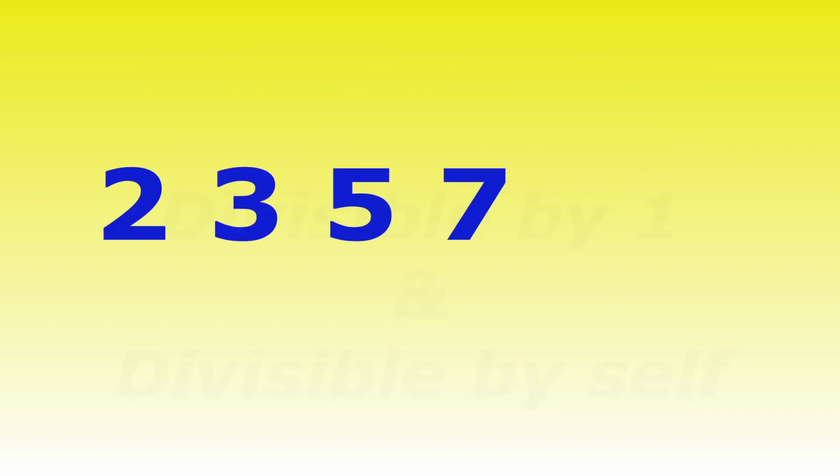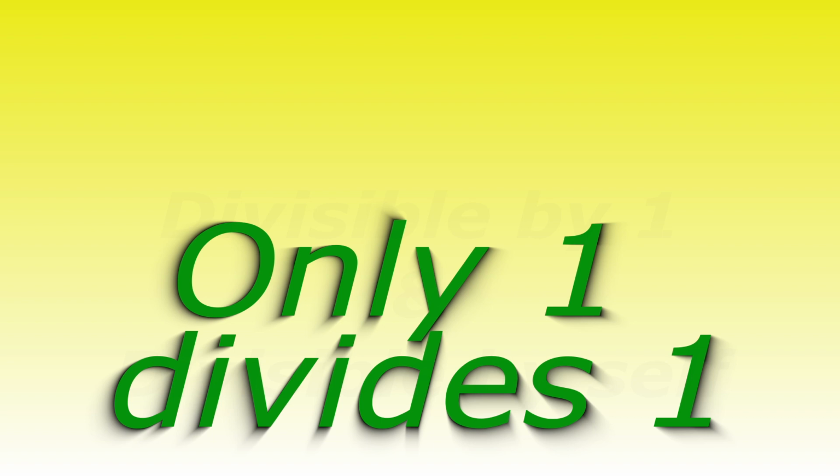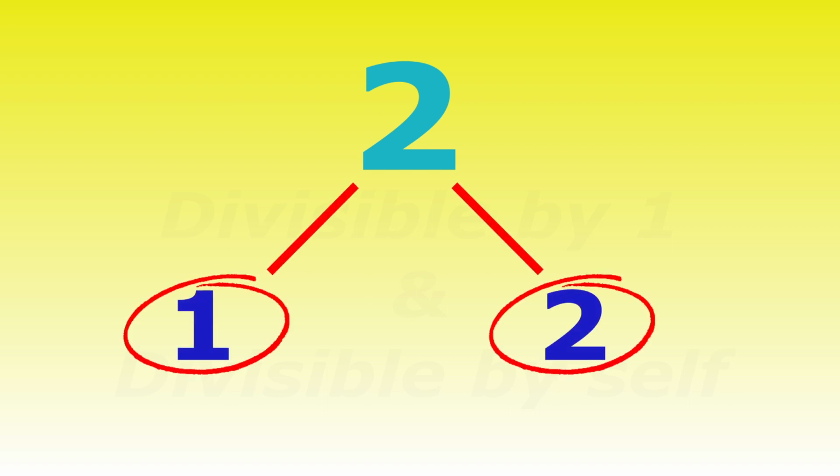Today we'll look at the first few prime numbers. Now, since the rule is that prime numbers are divisible by exactly 2 numbers, oddly enough, the number 1 cannot be prime, since it is only divisible by one number. That's the number 1. Now let's look at the number 2. 2 is divisible by 1 and by 2.